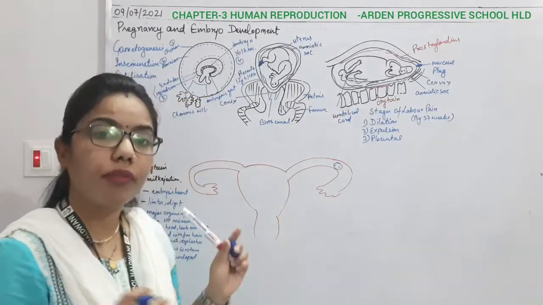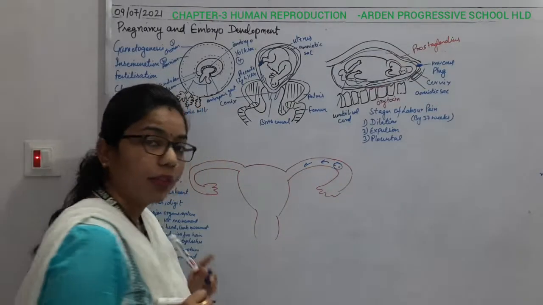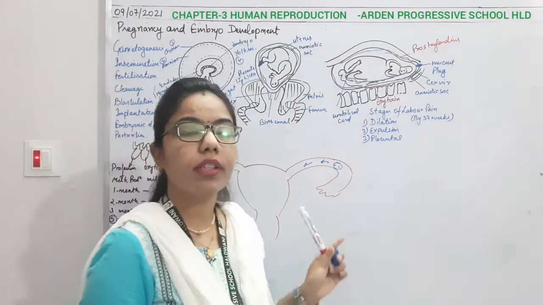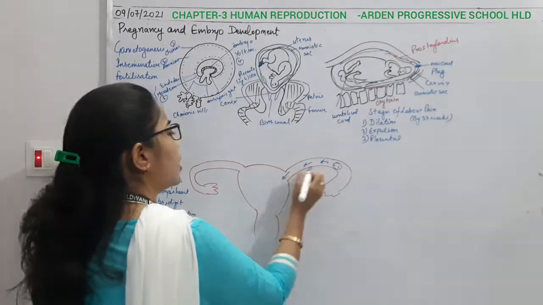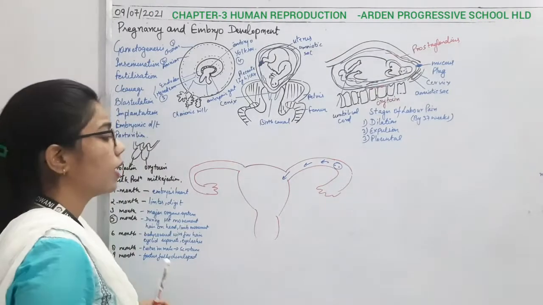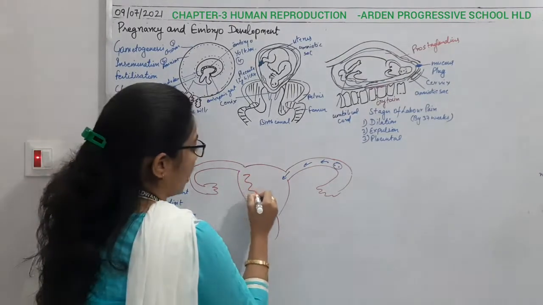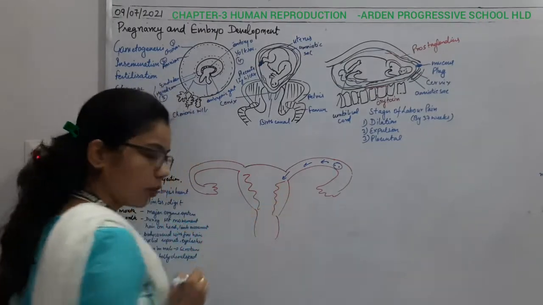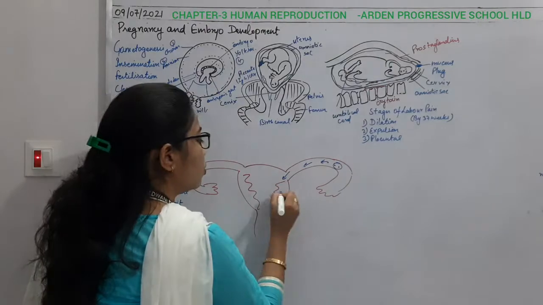After that there will be cleavage in the zygote, and we have done how the cleavage takes place. Once the zygote transforms into the embryo, it goes to the endometrium lining of the uterus, and the embryo is going to implant.